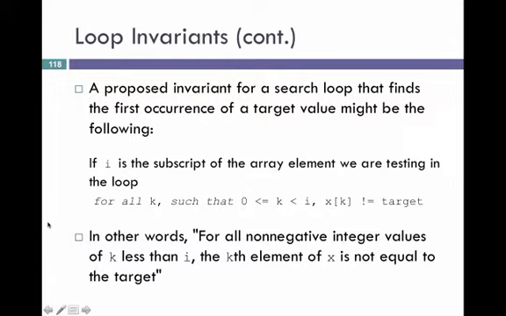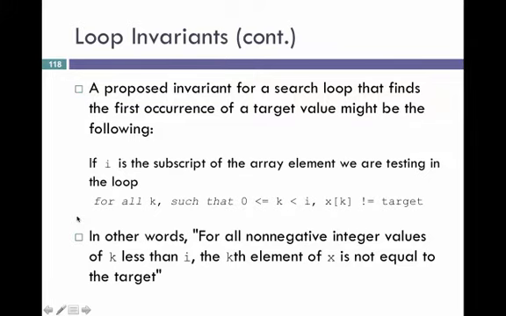So a proposed invariant for a search loop that finds the first occurrence of a target value, that's the search function we've been exploring in several slidecasts here: if i is the subscript of the array element that we're testing in the loop, then for all k, where k is less than i and greater than or equal to 0, x sub k is not equal to the target.